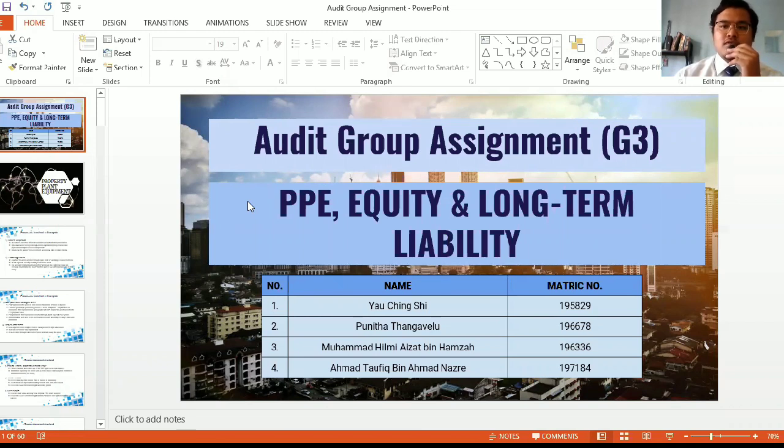So today we are from Group 3. We'll present about three topics, which are property, plant, and equipment, or PPE, equity, and long-term liability.